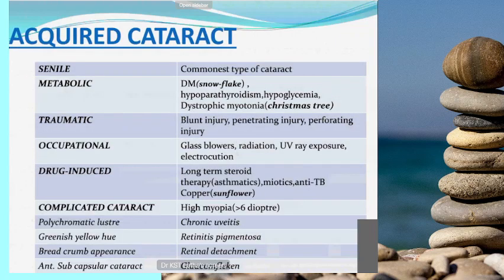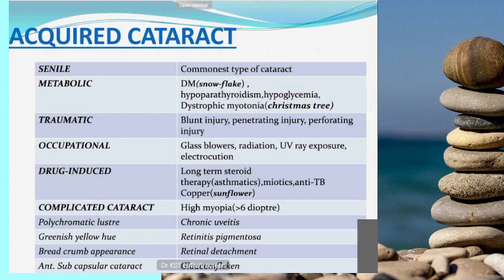In acquired cataract, first we have seen the senile cataract, the most common type of cataract. When you say senile cataract, you should know the pre-senile cataract. What are the causes for pre-senile cataract? The causes are metabolic causes and trauma. Trauma can occur at any age group. So the pre-senile cataract causes are trauma, and also metabolic causes like diabetes mellitus, hypoparathyroidism, myotonic dystrophy, and hypoglycemia.